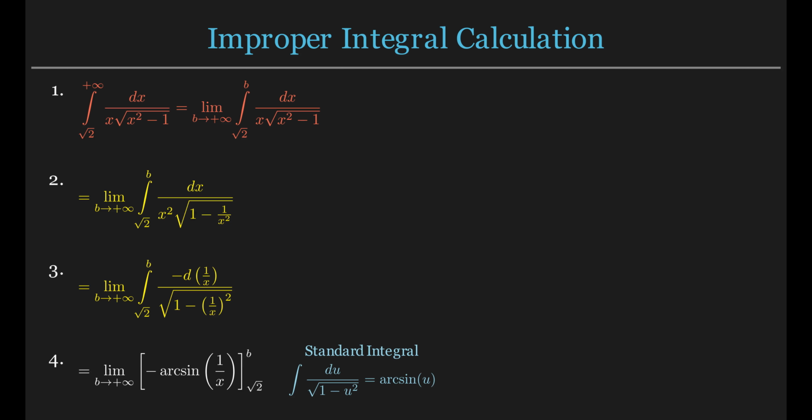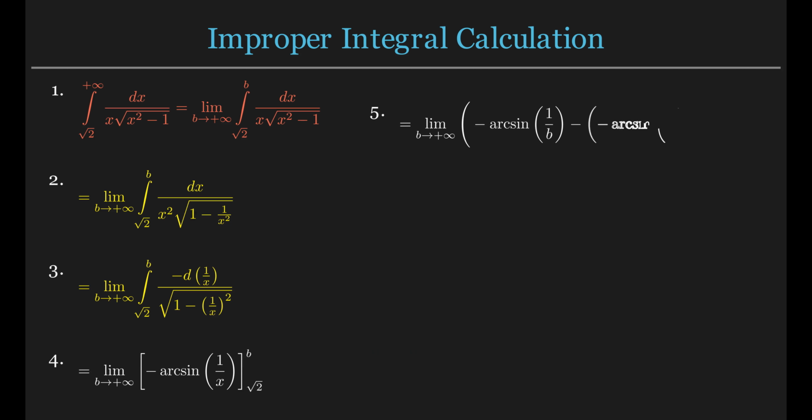We evaluate the limits from the square root of 2 to b. Next, we substitute the limits into the expression. First, we evaluate the function at b. Then, we subtract the value at the square root of 2. Be careful with the minus signs here.